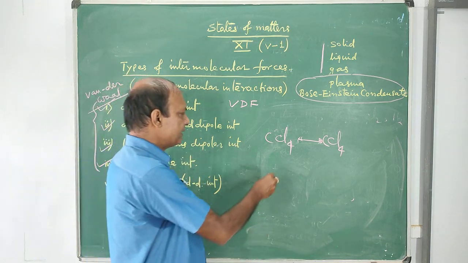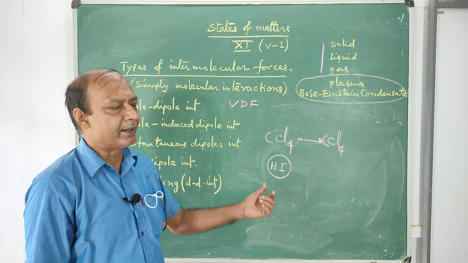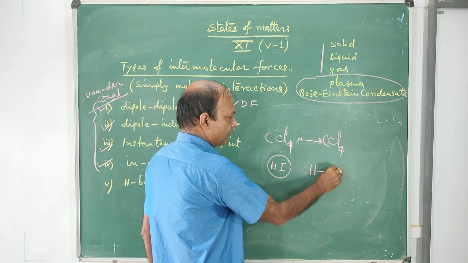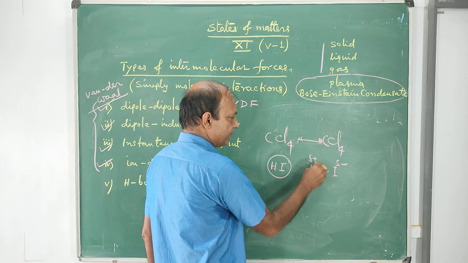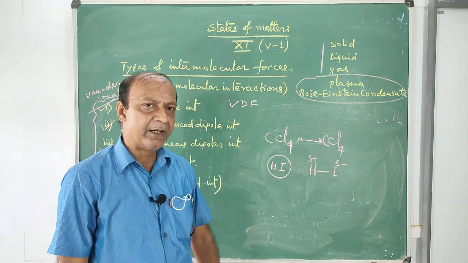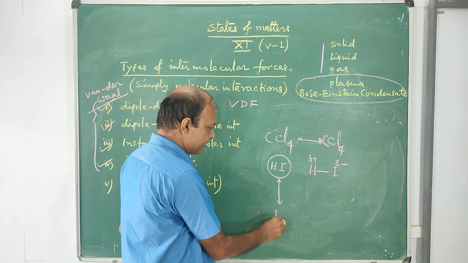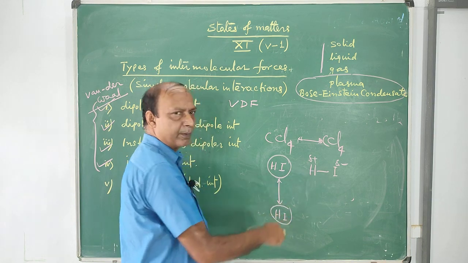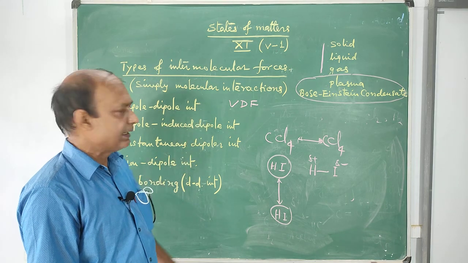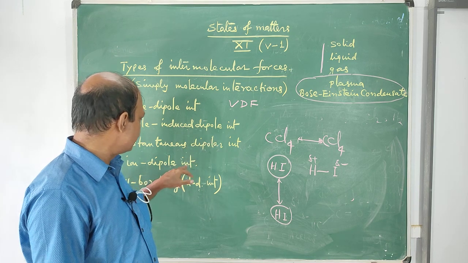For example, if I ask what kind of intermolecular force exists in HI: as you know, HI is a dipolar molecule, this end is negative, this is positive, because there is a difference of electronegativity, so it is a permanent polar molecule. So with permanent polar molecules HI and HI, the interaction is known as dipole-dipole interaction. And this comes in a mixture.